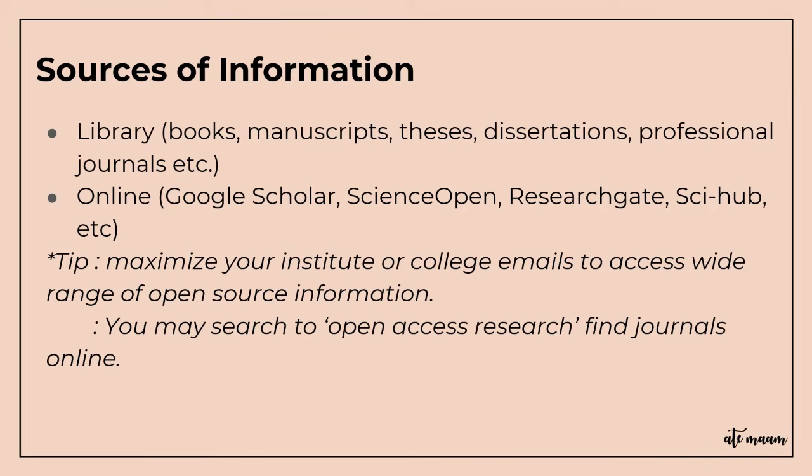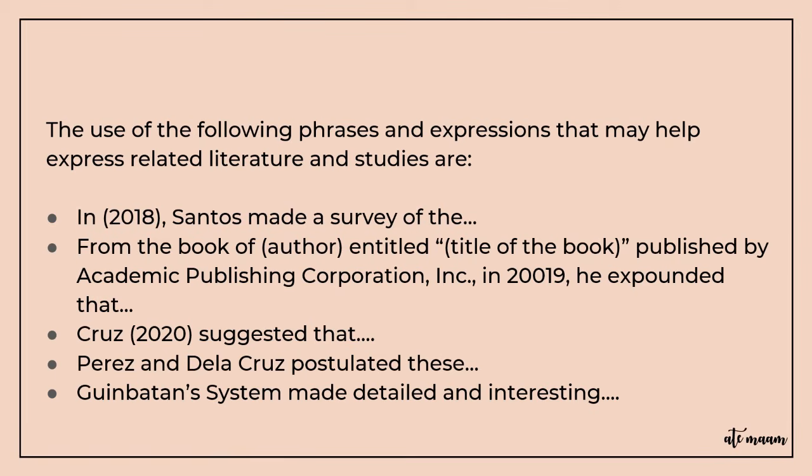offer open access researches. Also remember, if you are writing your review of related literature, you need to paraphrase the text that you want to use and make sure that you cite the authors of the papers in order to prevent plagiarism. In order to start your review of related literature, just make sure that you cite the author and the date when the research paper was published, and make sure that you paraphrase their study in order to prevent plagiarism also.